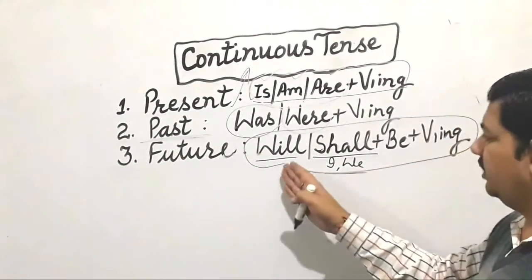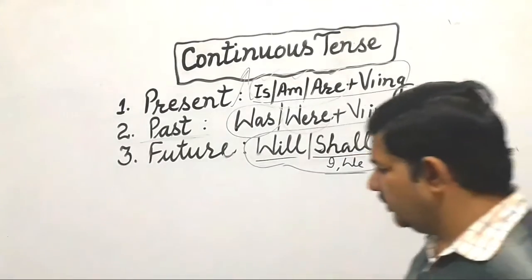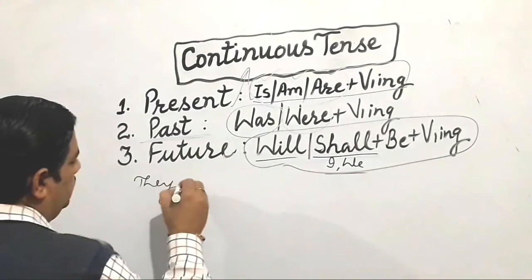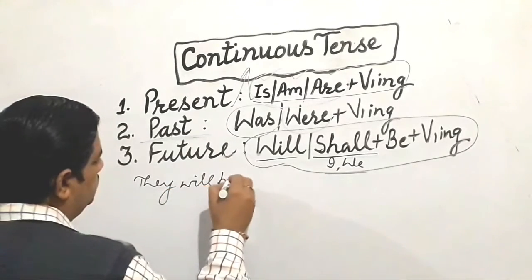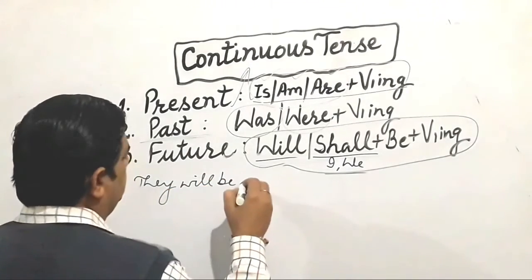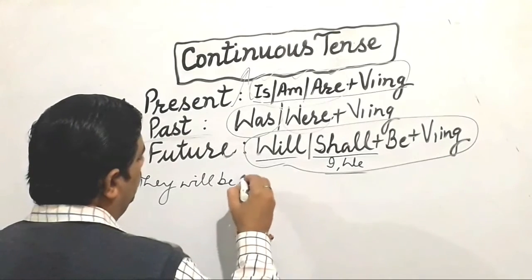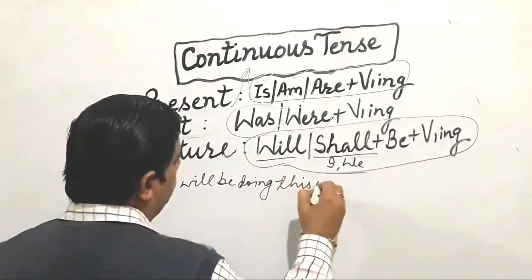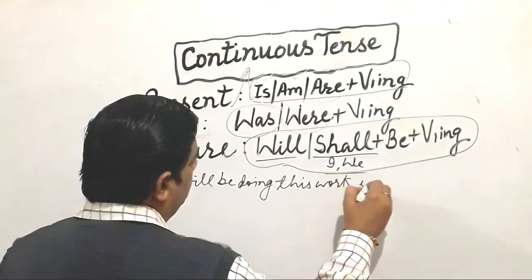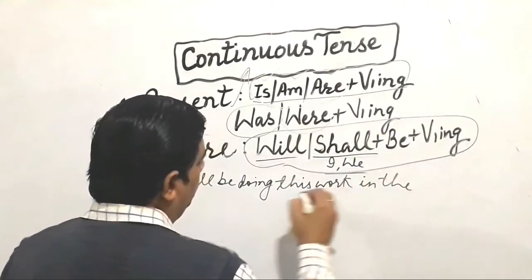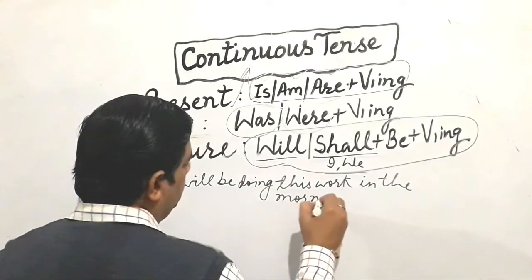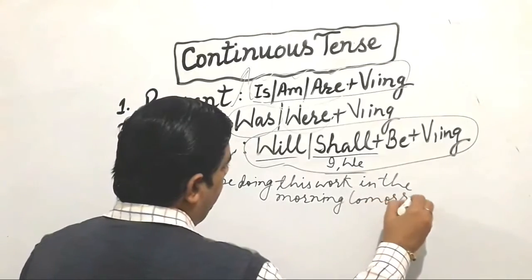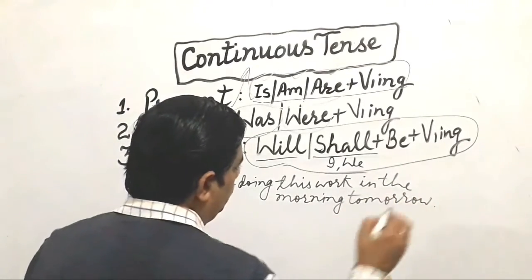One example I tell you, like, they will be doing this work in the morning tomorrow. They will be doing this work in the morning.